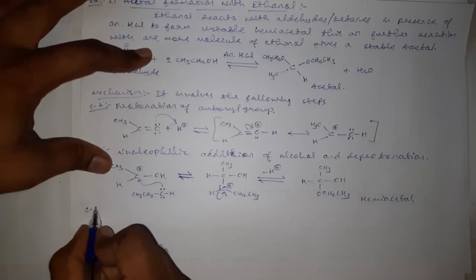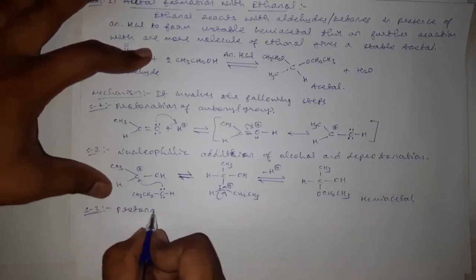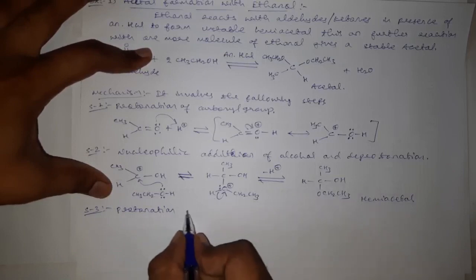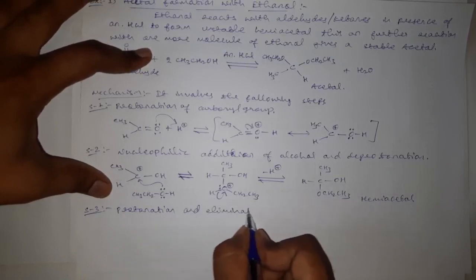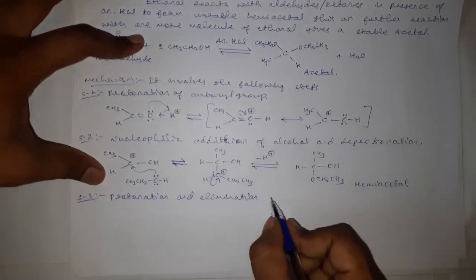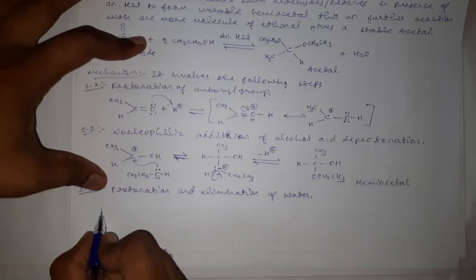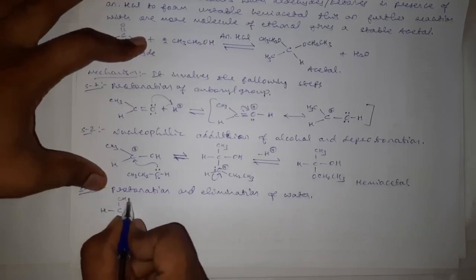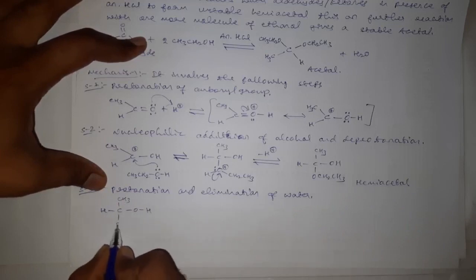Then step 3 is protonation and elimination of water. See here, CH3CH(OH)OCH2CH3.